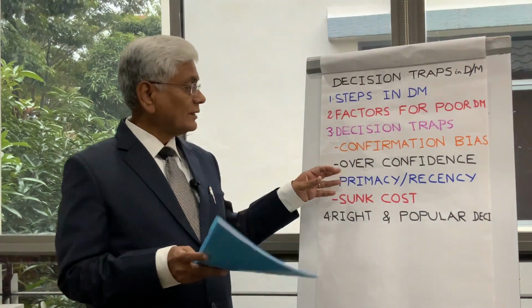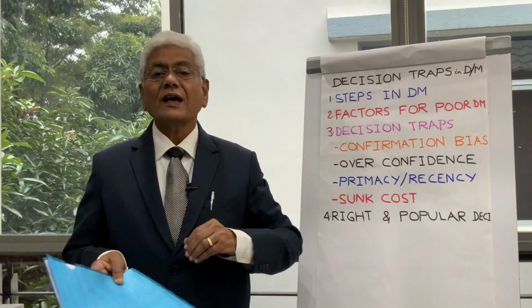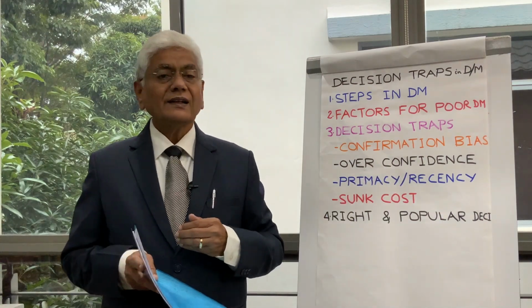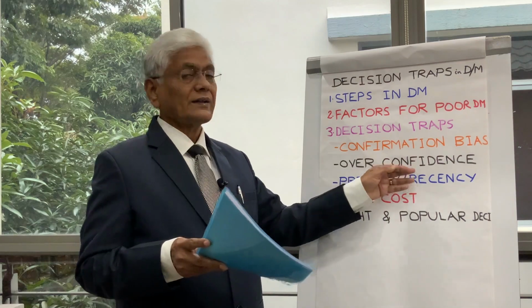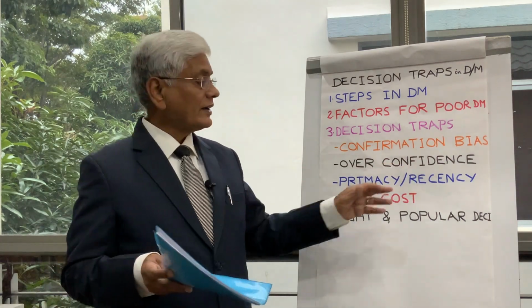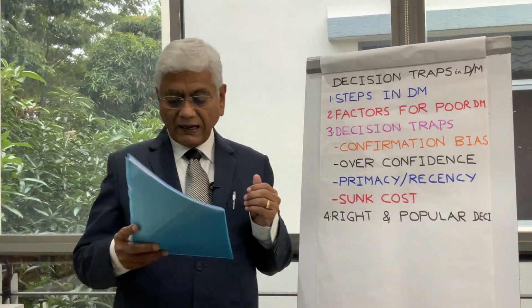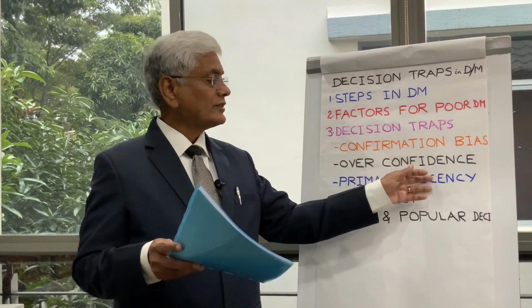The next decision trap is primacy recency effect. So information that you got recently tends to have higher weightage in your decision making. So you must not get biased with the recency of this information, and you should not overemphasize the recency of this information.